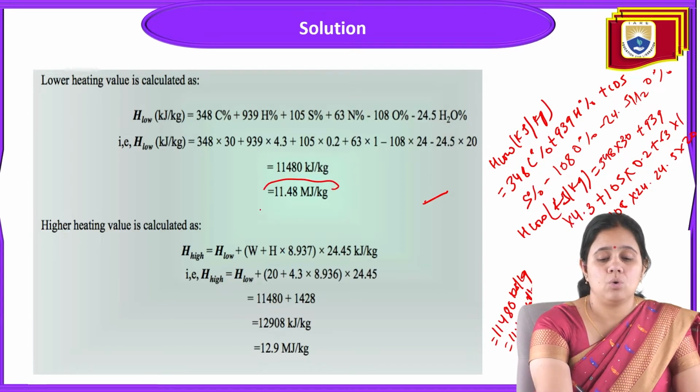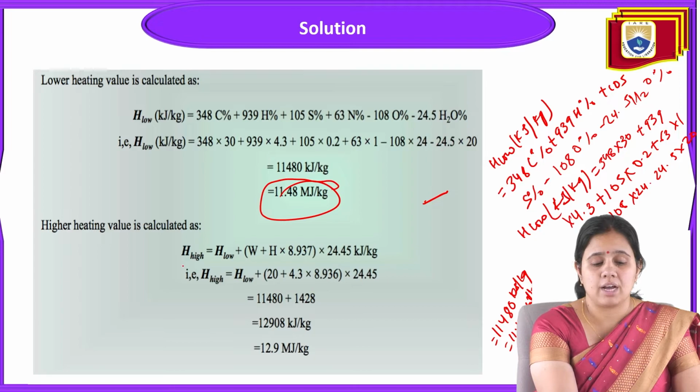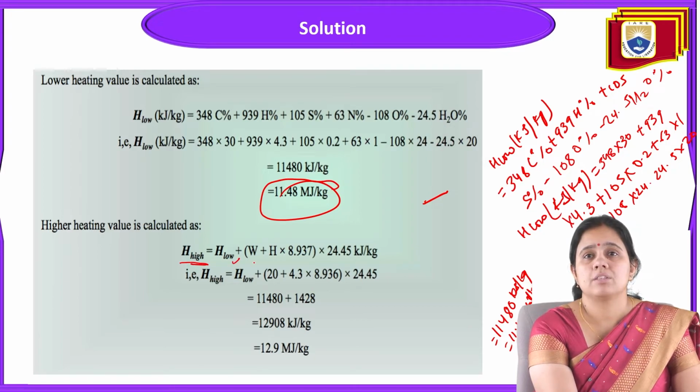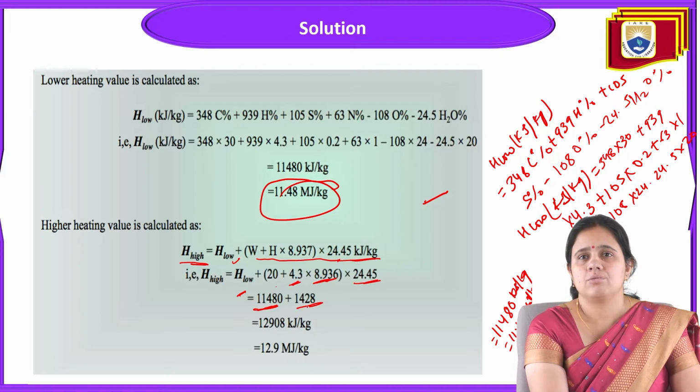This will be the lower heating value. And for the higher heating value, what is the formula? For the higher heating value, it is H low plus W into H into 8.937 and 24.45 kilojoule per kg. So H low we have already calculated as 11,480. 20 is given as the percentage of moisture, and the hydrogen is 4.3, which is already given. So with 24.45, we get 1440 and 12.9 megajoule per kg.